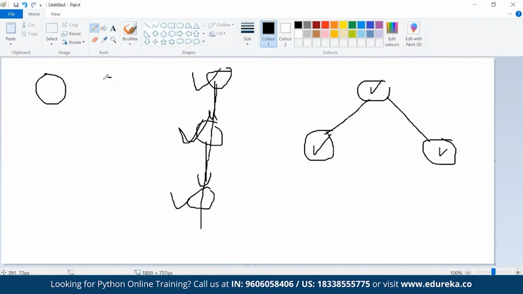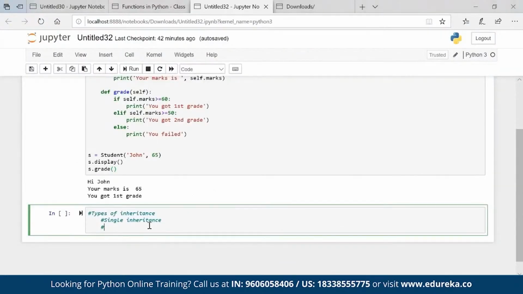I have two parents, parent 1, parent 2, and the child is getting properties of both the parents. That is multiple inheritance. Okay, so these are the four main types of inheritance which we have, and now I'll try to help you understand how the syntax will be created.